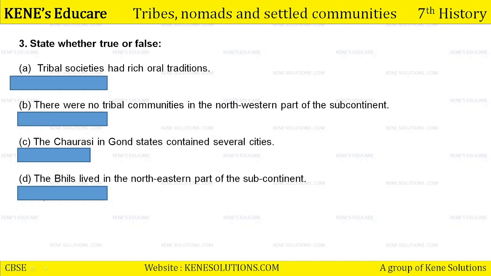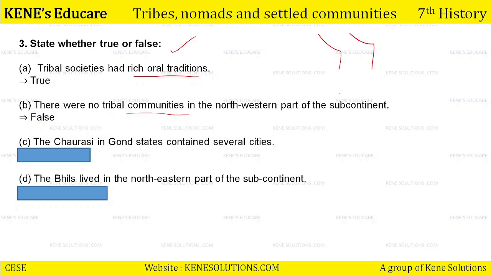Coming on to question number 3, state whether true or false. That means there are statements and you have to tell whether the statement is true or false. So the first one is, tribal societies had rich oral traditions. They had their own rich oral traditions? True, they had it. B, there were no tribal communities in the northwestern part of the subcontinent. Were there any tribes? False, there were.